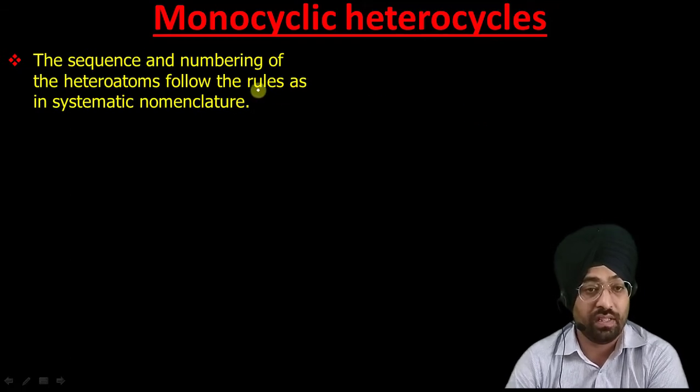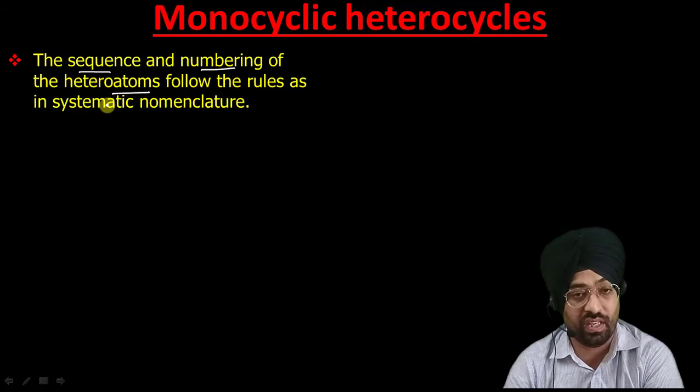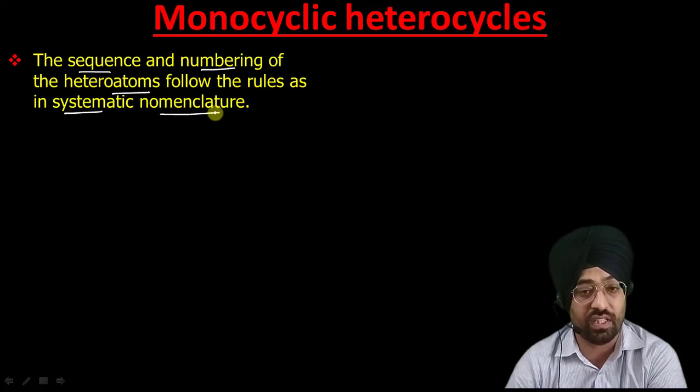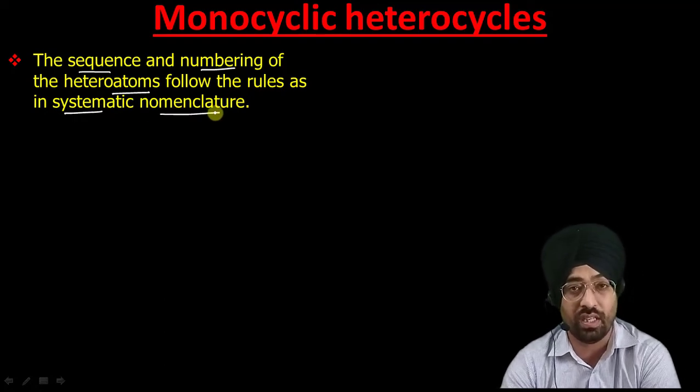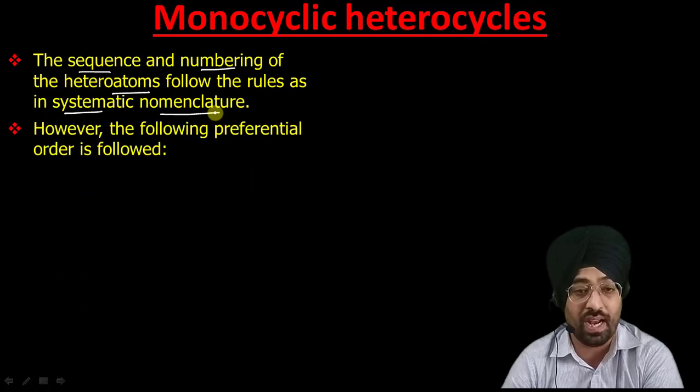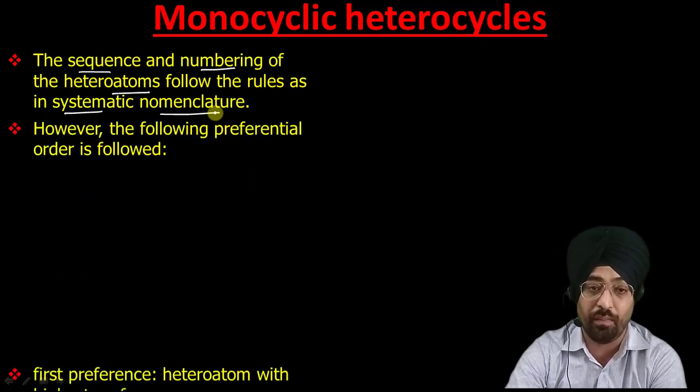Now as I have discussed, regarding the sequence and numbering of heteroatoms, if we have more than one heteroatom, then these rules are the same as we have done in our systematic nomenclature, which is Hantzsch-Widman nomenclature. So the rules by which we number these heteroatoms are the same, but in addition there are some points that you have to keep in mind.